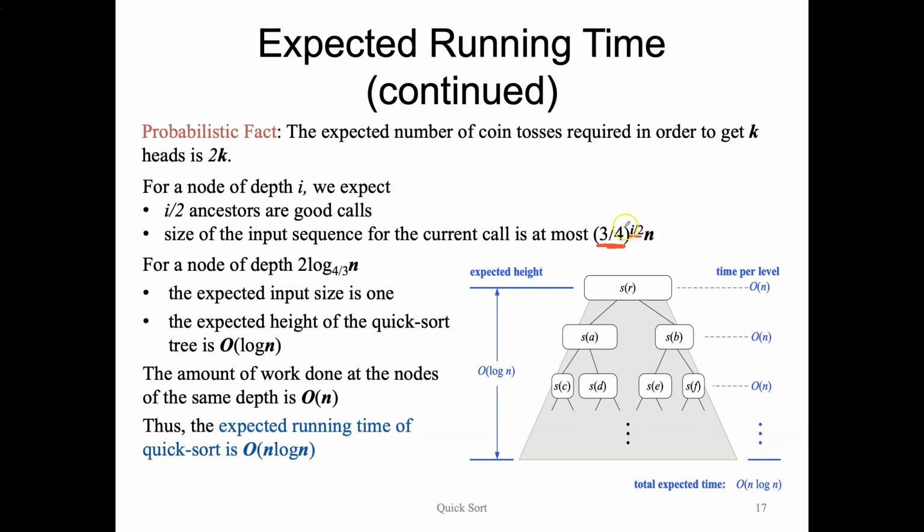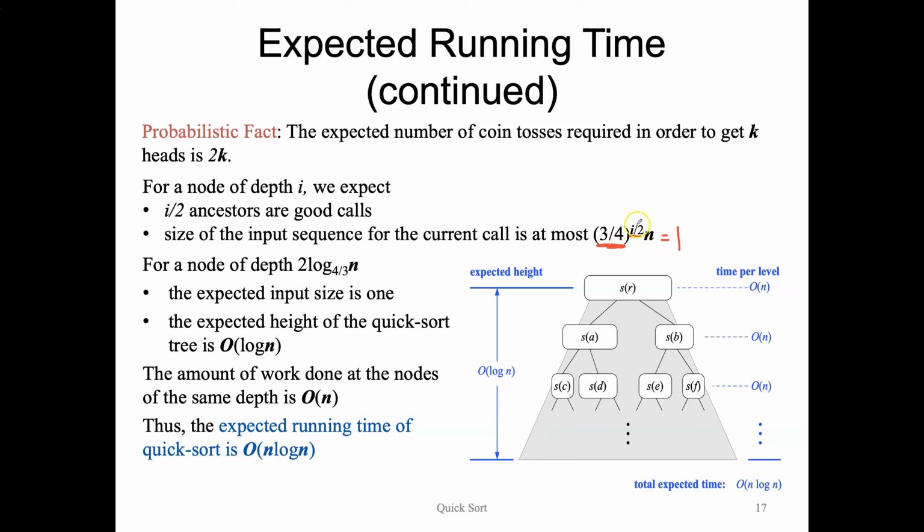So the question becomes, how many times do we have to do this until we're left with 1? Meaning we finished. We're at a leaf in our recursion tree here, just one element left. We have nothing left to sort, so we're done. And we can solve for this just like we did with merge sort.